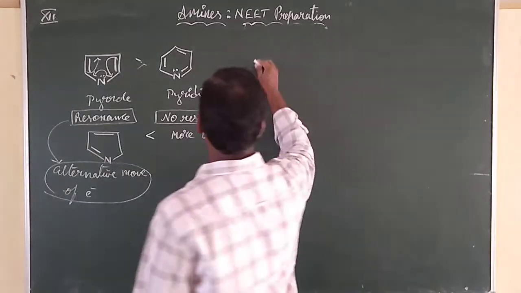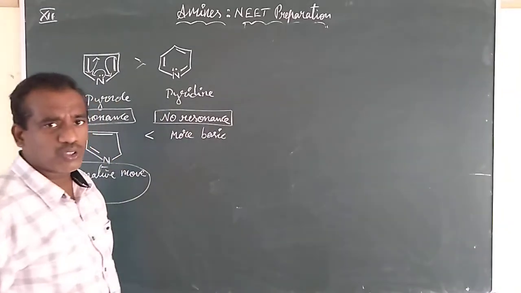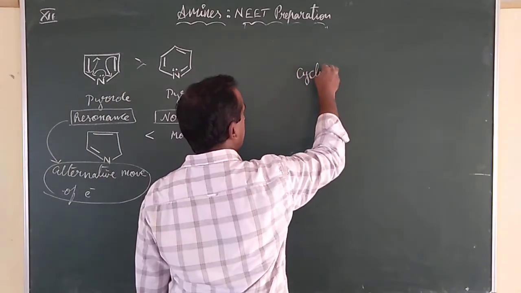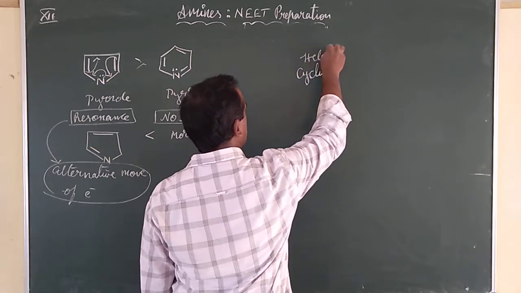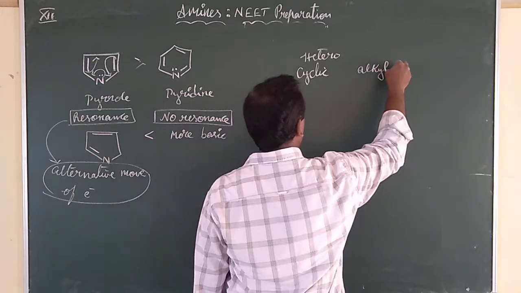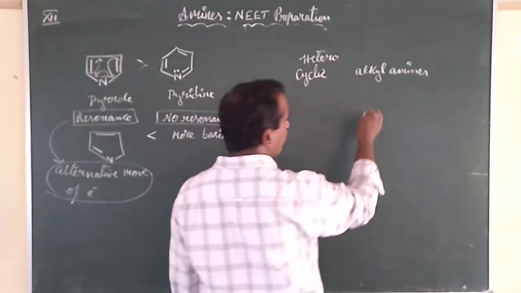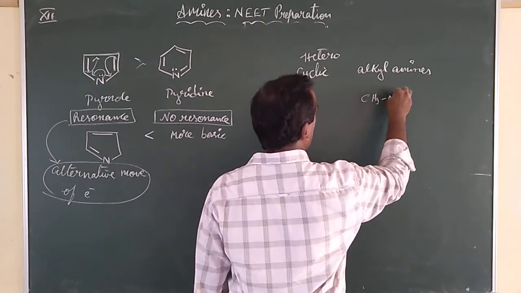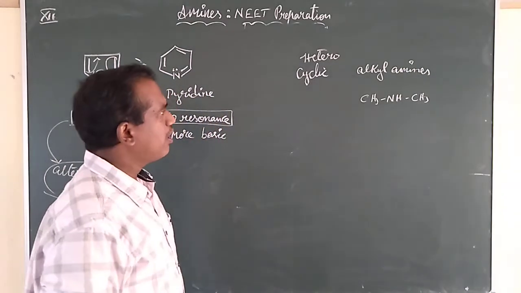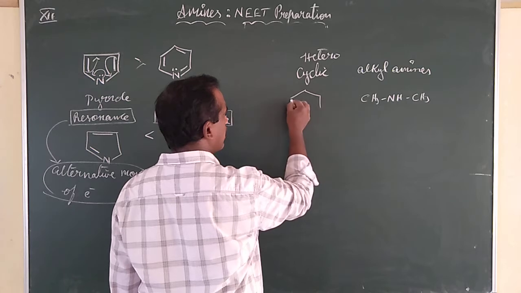When you compare the cyclic compounds, like heterocyclic, I would like to call this one a heterocyclic, and the alkyl amines. Now generally what we know, I'm having one heterocyclic compound.